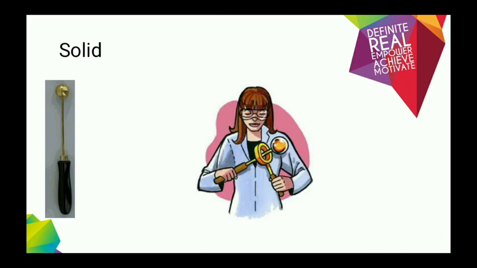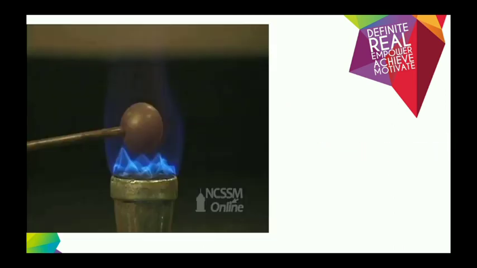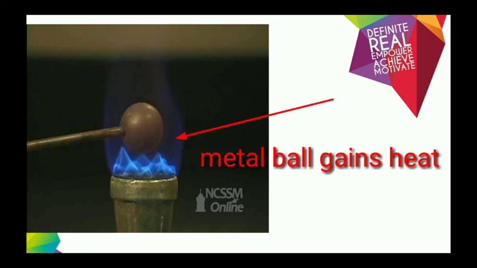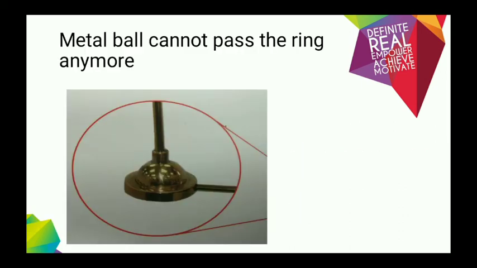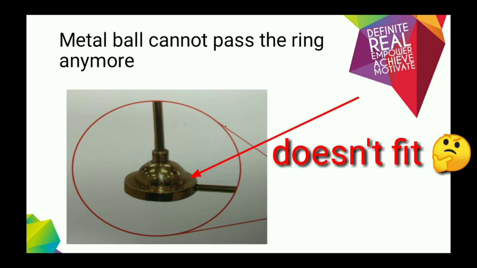Let's see, the first matter is solid. The example of the solid is the metal ball. Look, the metal ball can pass the ring. Now, let's see. What if we burn or heat up the metal ball? By burning it, we are going to make this metal ball gain heat. When we put it in the fire for several minutes, the ball gains heat. After we heat up the metal ball for several minutes, the metal ball cannot pass the ring anymore.